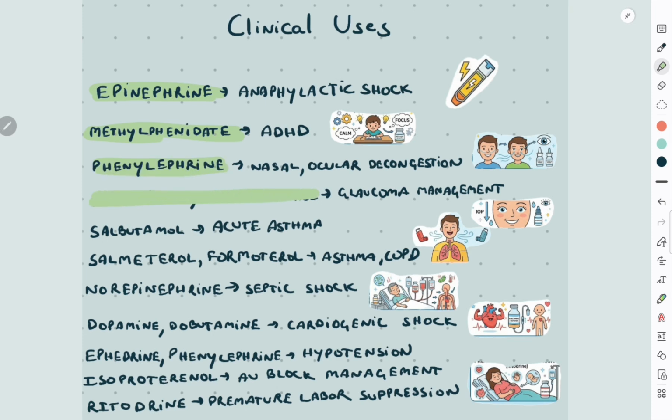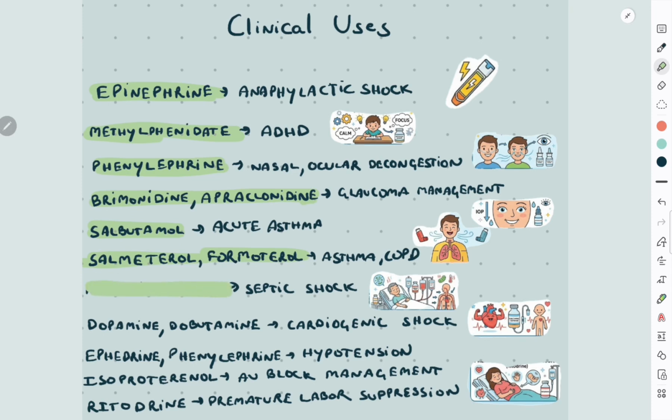Alpha-2 agonists like brimonidine and apraclonidine are used topically for the treatment of glaucoma. Beta-2 selective agonists like salbutamol are the drug of choice for the treatment of acute asthmatic bronchoconstriction. Longer-acting versions like salmeterol or formoterol are used for the prophylaxis of COPD and asthma.